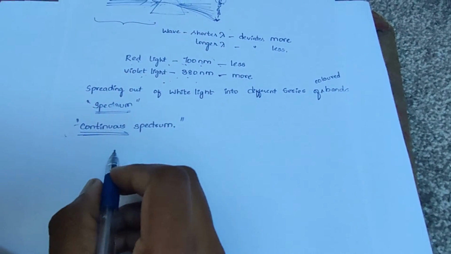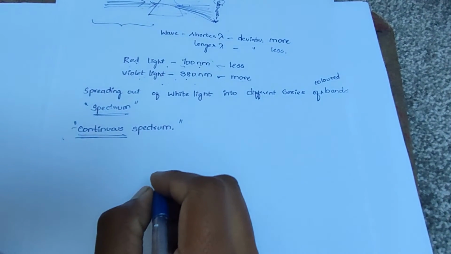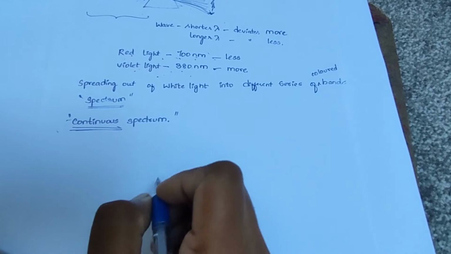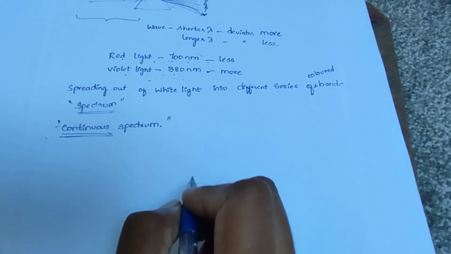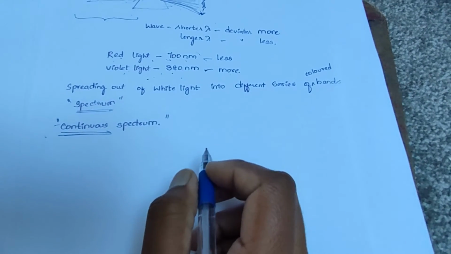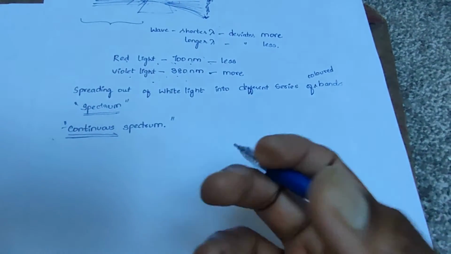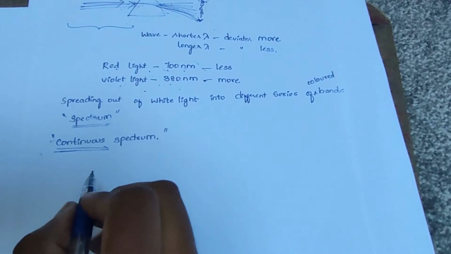And we are also using the terms emission spectrum and absorption spectrum while studying the spectra of an atom. Let's know the meaning of emission spectrum and absorption spectrum.